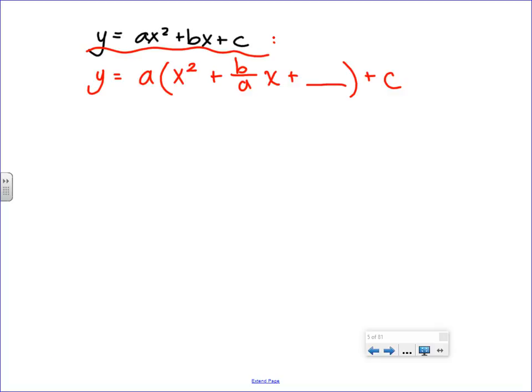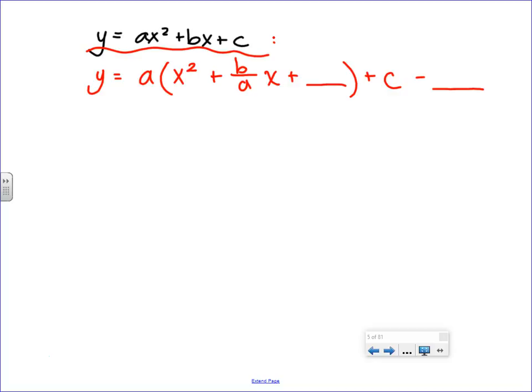When I add something here, the only way to keep an equation balanced is if you add something to one side, subtract it somewhere else on the same side, and it ends up basically acting like 0. Now, what would I put in that spot?